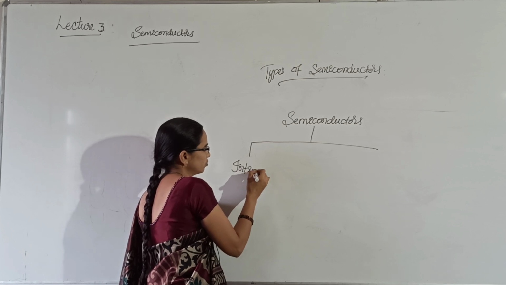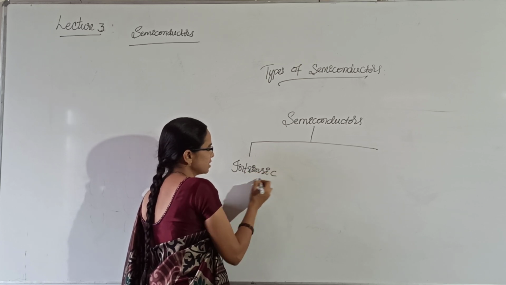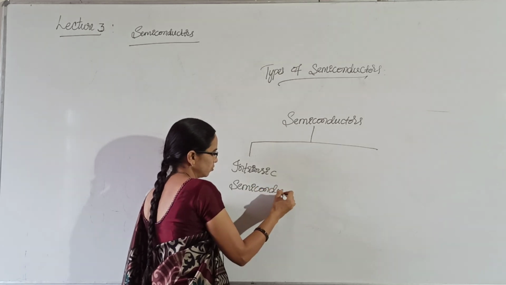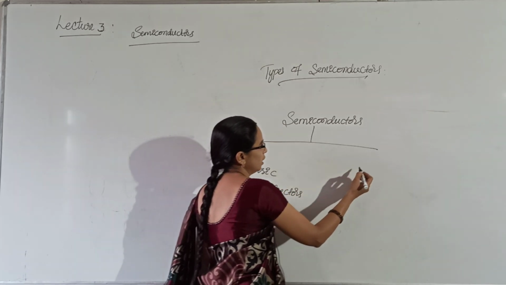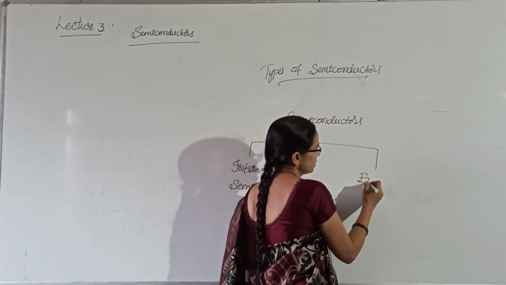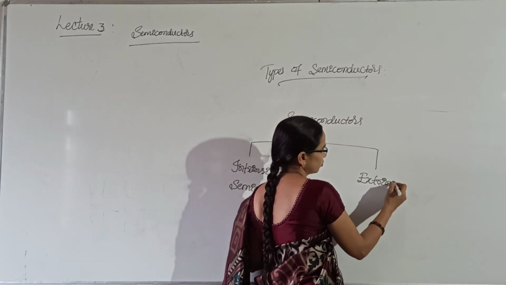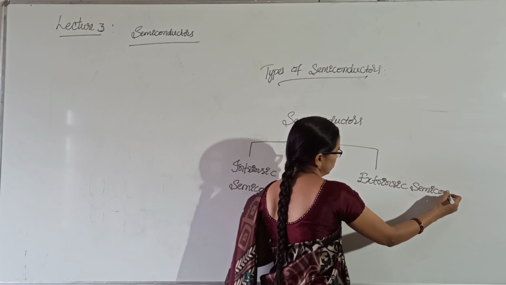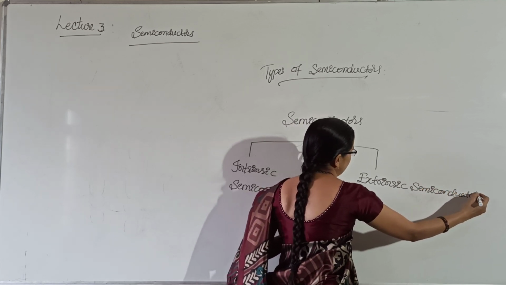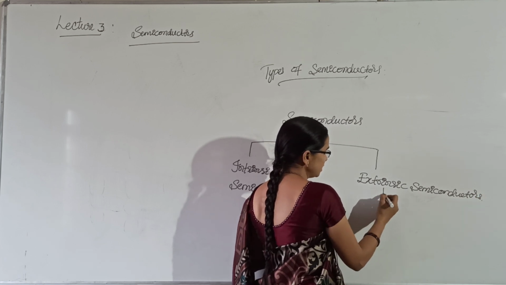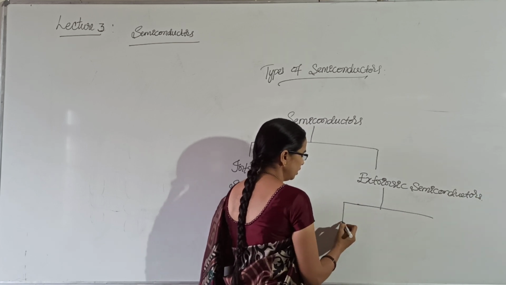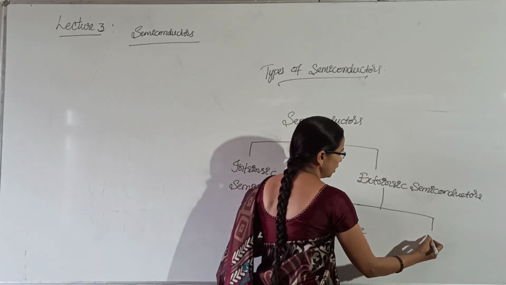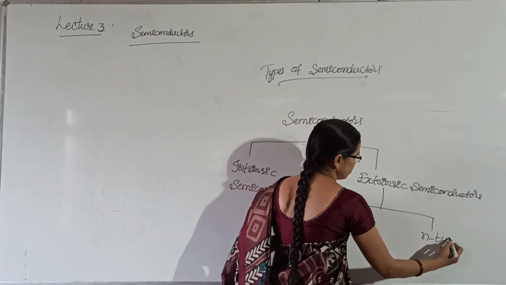First one is intrinsic semiconductors. The second one is extrinsic semiconductors. In extrinsic semiconductors, again there are two types, p-type semiconductors and n-type semiconductors.